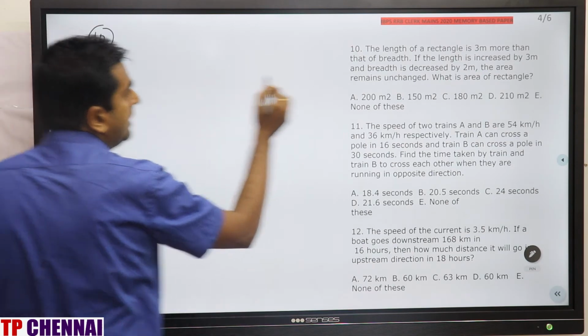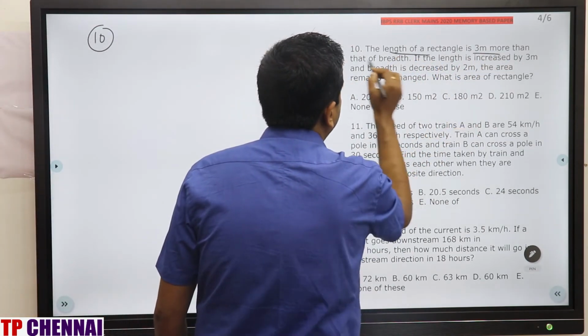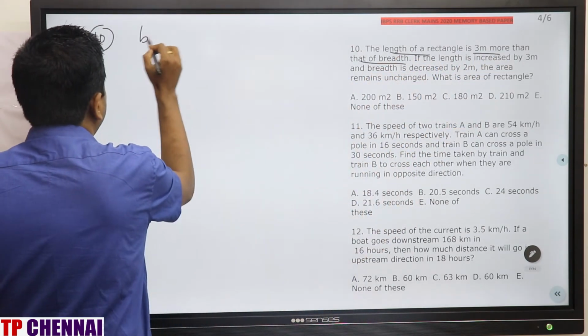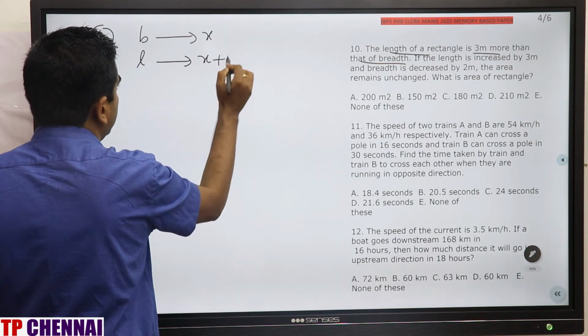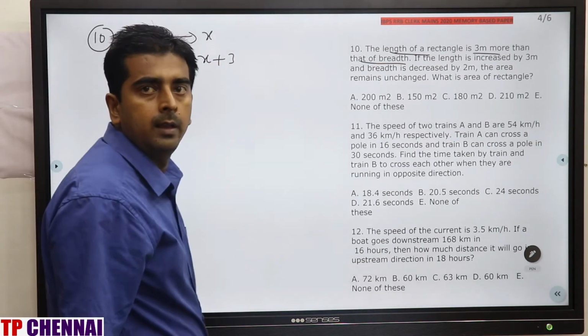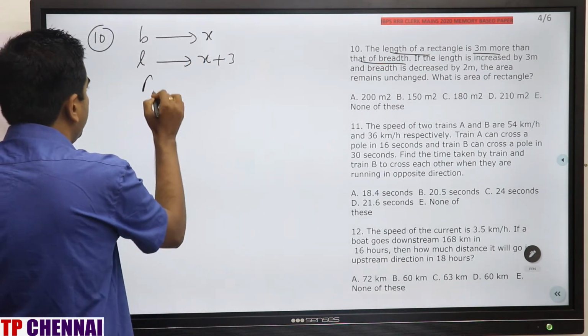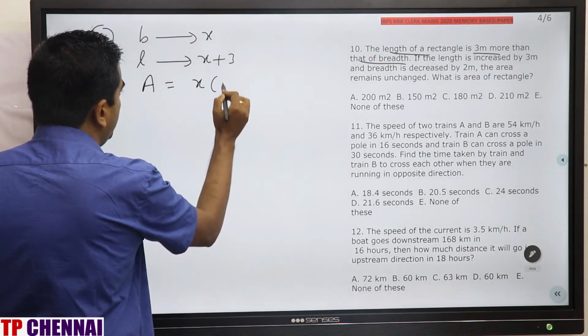Initial length of a rectangle is 3 meter more than that of breadth. If breadth is x, length will be how much? x plus 3. Right? So what about area? x into (x plus 3).